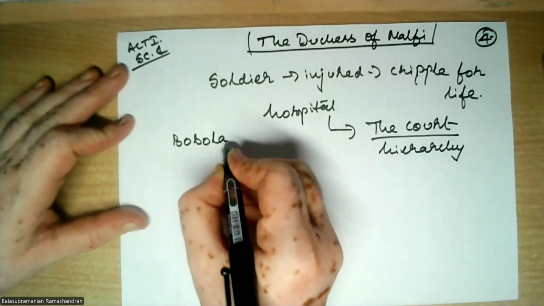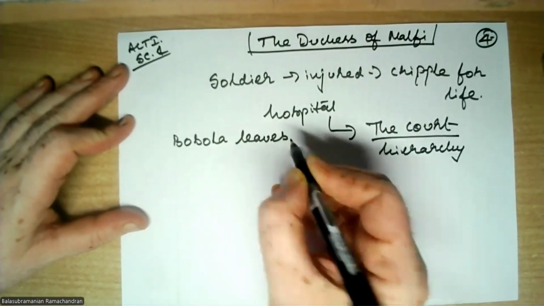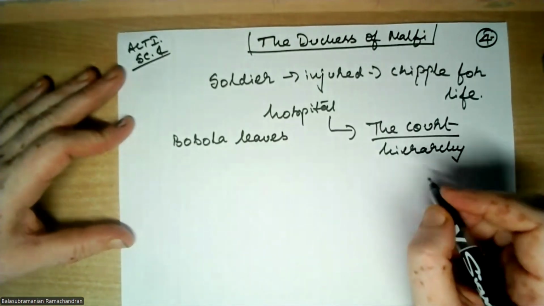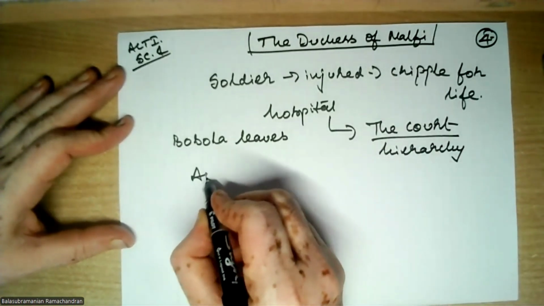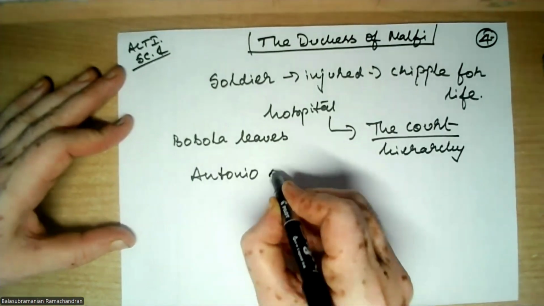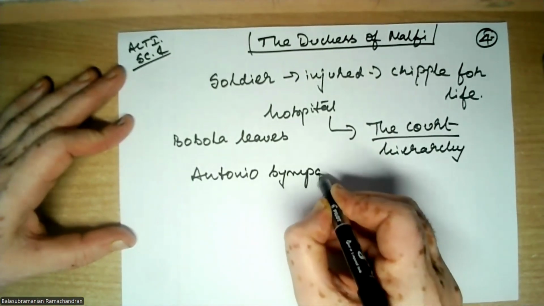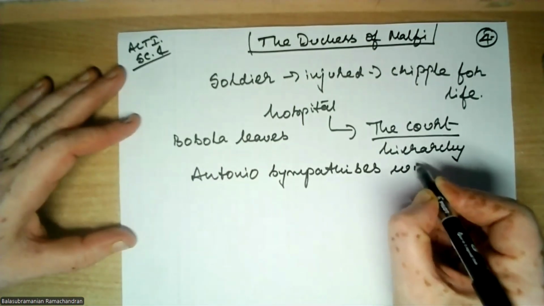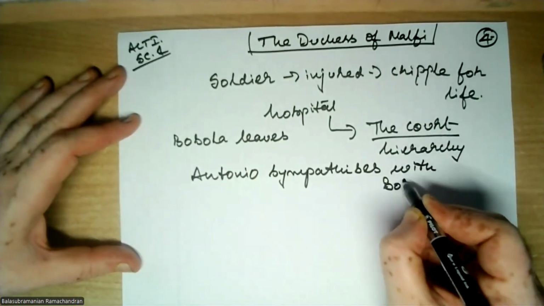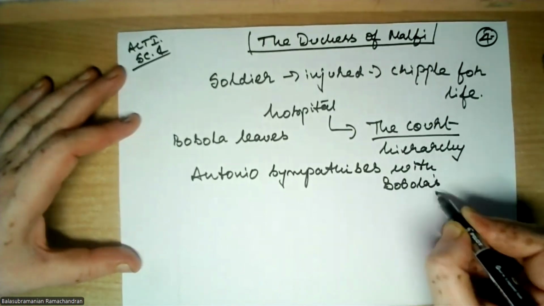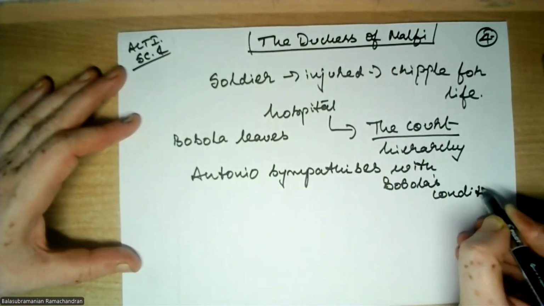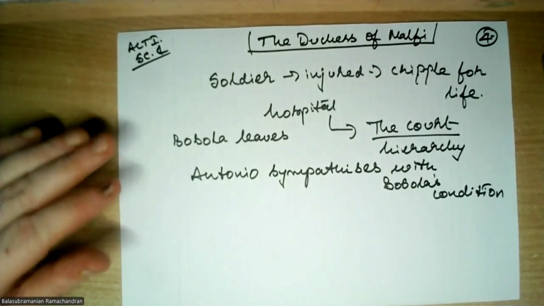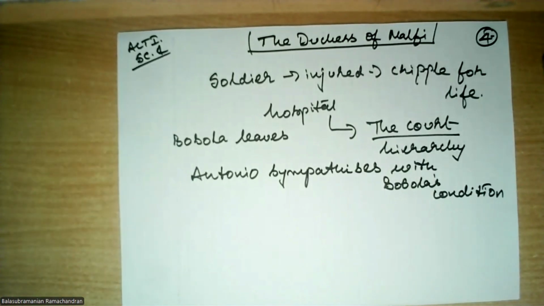So with this we have just some more lines, and Act 1, Scene 1 will come to an end. Antonio sympathizes with Bosola's condition, and he says, oh God, poor fellow, he could have been in a much better position.